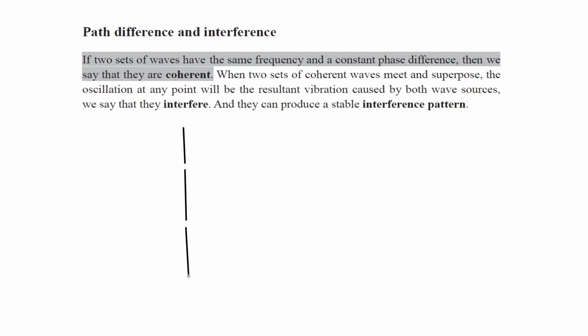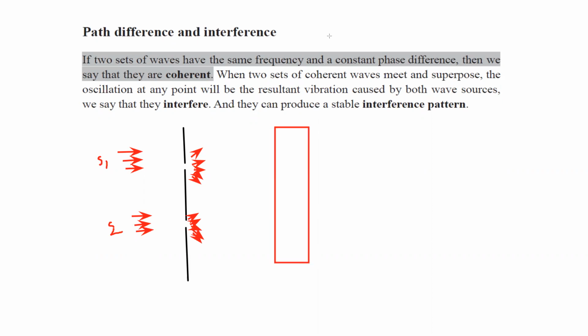For example, we have a source of waves which are passing through a narrow gap. As a result, when the waves are passing through a narrow gap, they will spread out, and the spreading of the wave around the obstacle or near the gap is called diffraction. So the wave will spread out from source 1 and source 2, and as it passes through this gap, the two waves spread out, and this spreading of the wave we call diffraction.